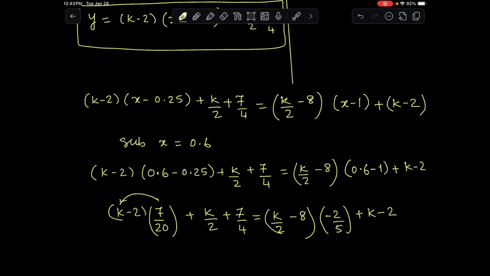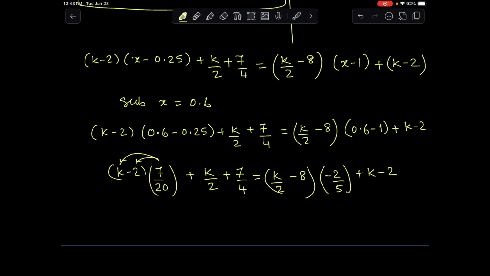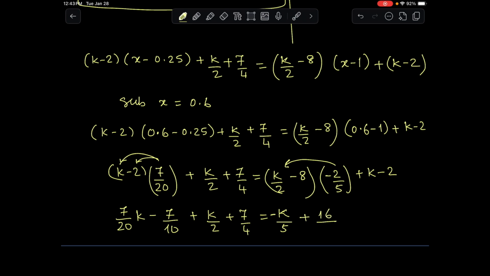Right? Now let's just expand these two, and then we collect all the like terms. So 7 over 20 k minus 7 over 10, then plus, because I multiplied 2 with 7 over 2, so 2 divided by 20 is 10, k over 2 plus 7 over 4. And the same thing here. When you multiply, you're going to get negative k over 5 plus 16 over 5 plus k minus 2.